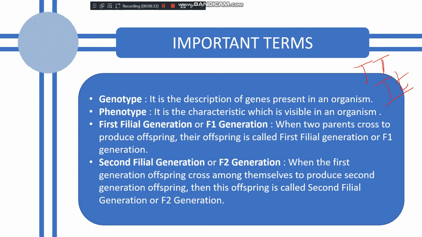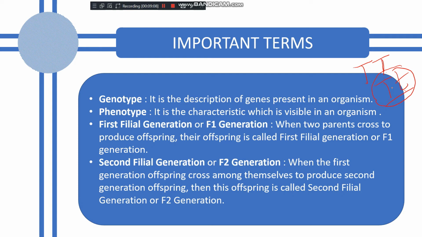Now phenotype. Phenotype is the characteristic which is visible in an organism. You will come to know, like when Mendel grew the tall and short plants and had done the crossbreeding of the tall and short, he was expecting that maybe they would have some tall and some short plants, but he observed that all plants were tall, though the genotype was capital T and small t.